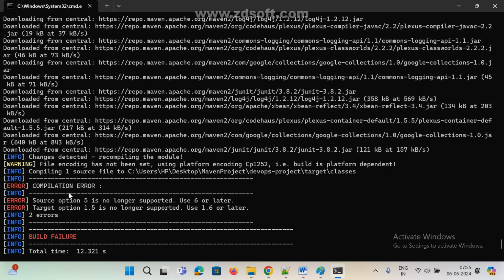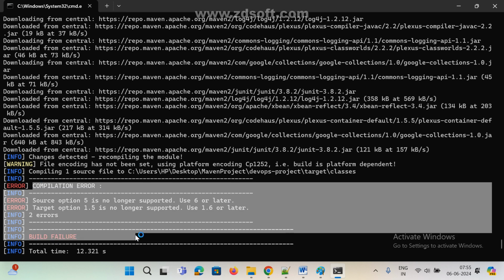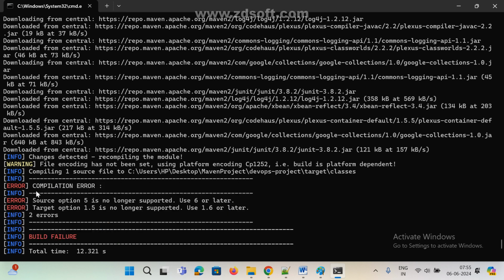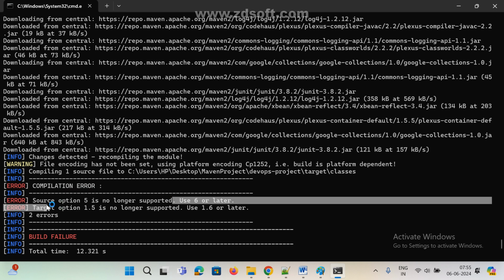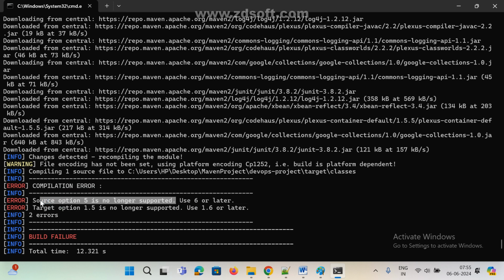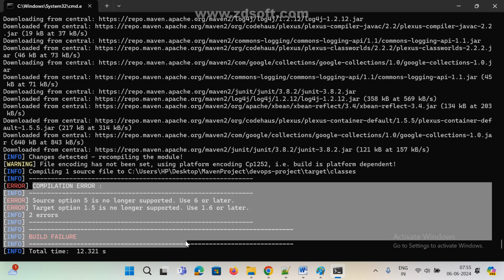Here, anyone any doubt? So now this is the problem. Earlier I used 1.0, and with Java 11 and Java 8 and all, 1.0 was working. Now I show the error message. So in real time also we get the same error. Suppose a Java project was created 10 years back.